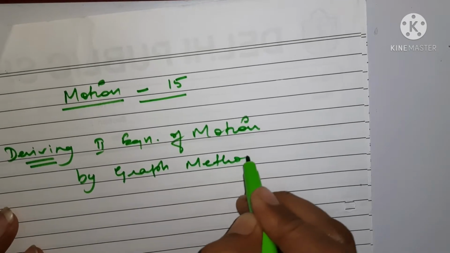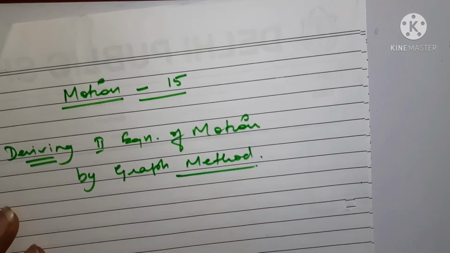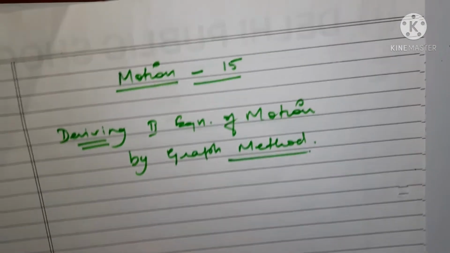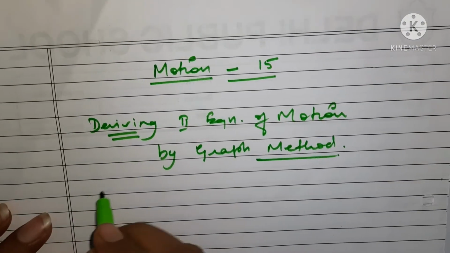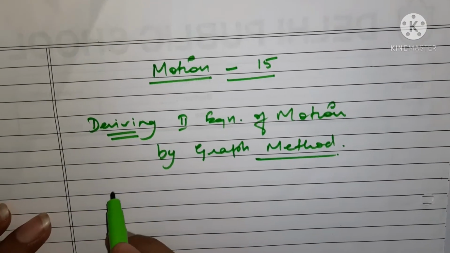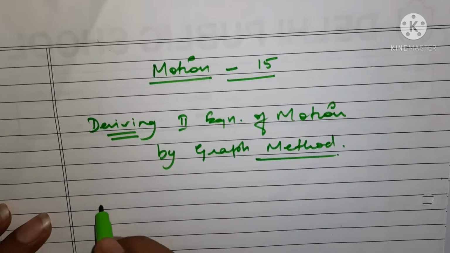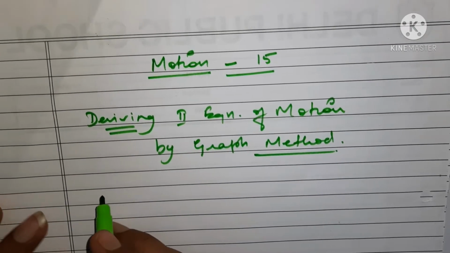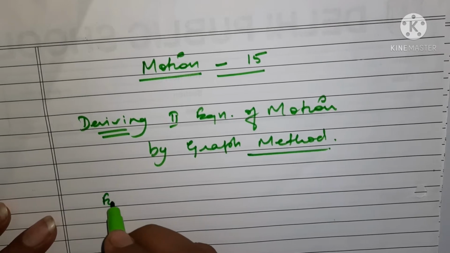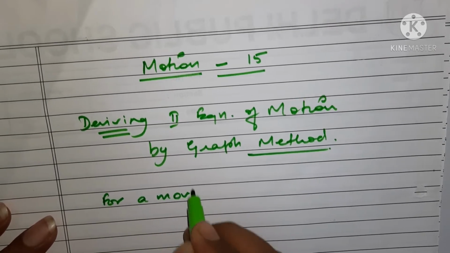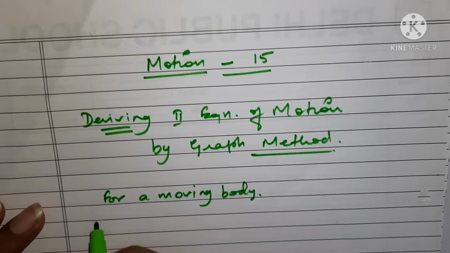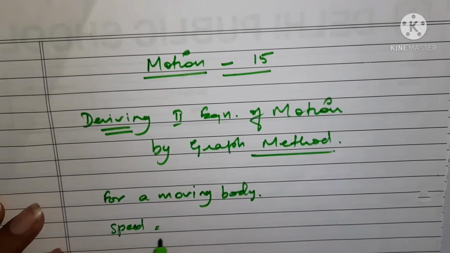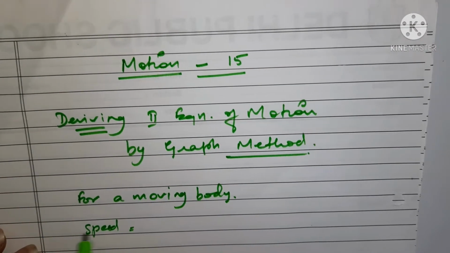So hello friends, I hope you people are good and doing well. So let's start with this. The graph for this equation of motion, again, we will first write what the conditions are. We are going to assume a moving body with uniform acceleration.